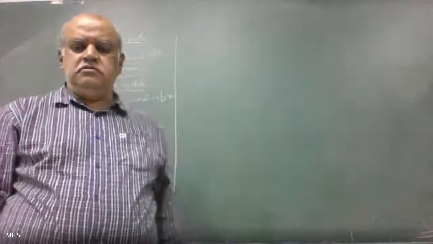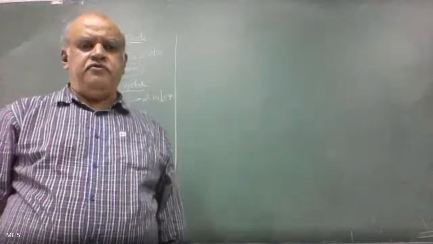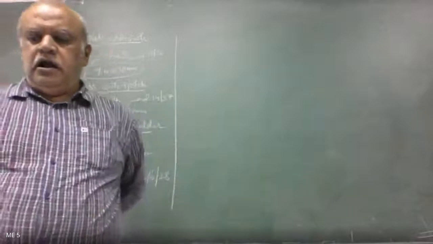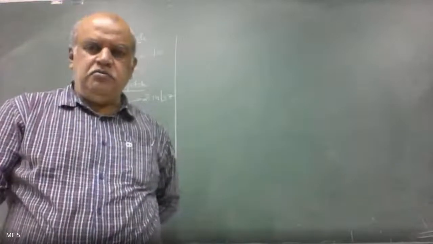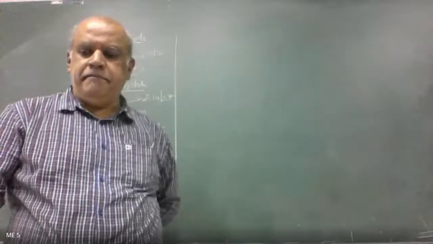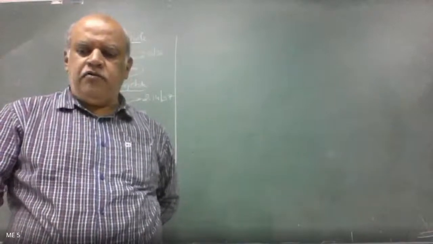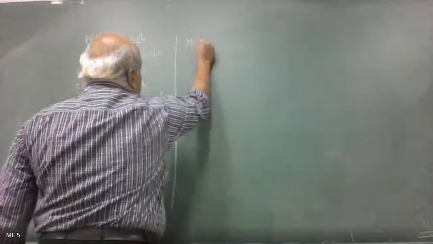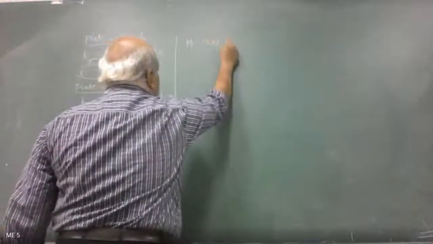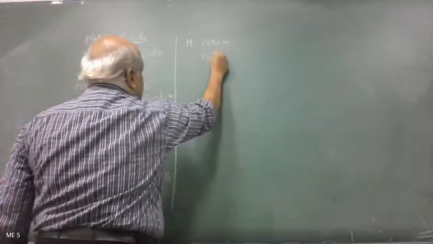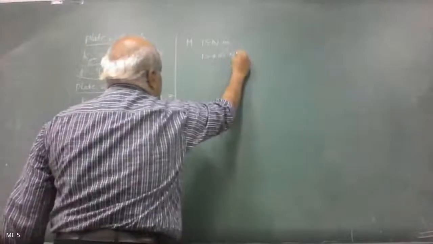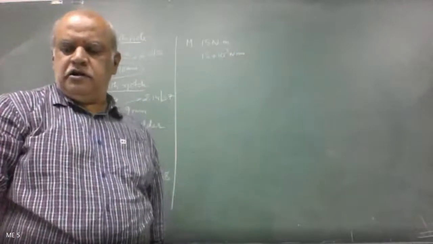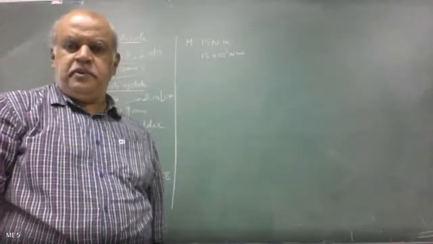Please note down. A round shaft made of brittle material and subjected to a bending moment of 15 Newton meter, that is 15 into 10 power 3 Newton millimeter, is as shown in figure.